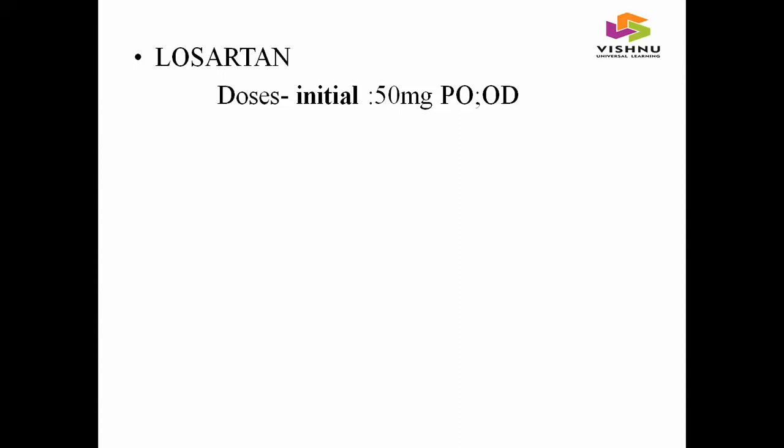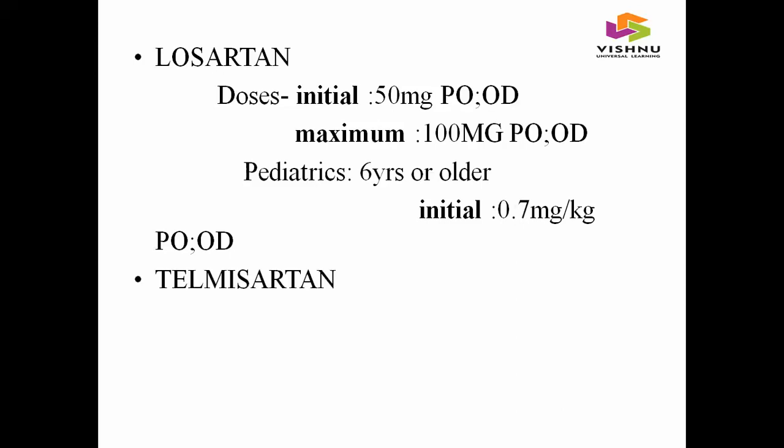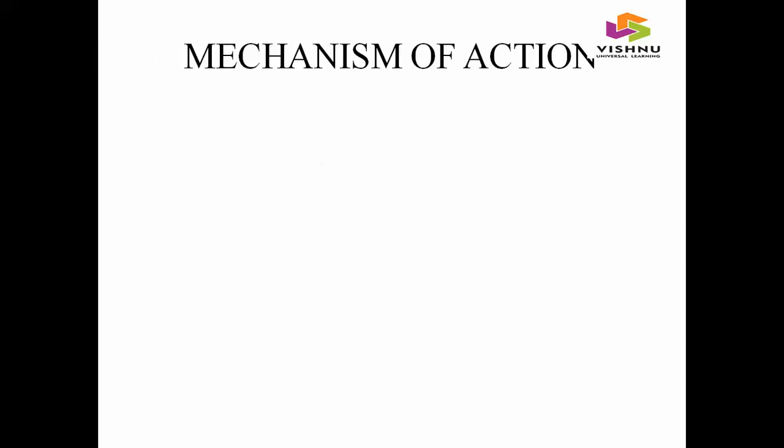Coming to the dose of losartan, the initial dose is 50 mg per oral once daily, and the maximum dose is 100 mg per oral once daily. In pediatrics 6 years or older, the initial dose is 0.7 mg per kg per oral once daily. And coming to the dose of telmisartan, the initial dose is 40 mg per oral once daily, and the maintenance dose is 40 to 80 mg per oral once daily.